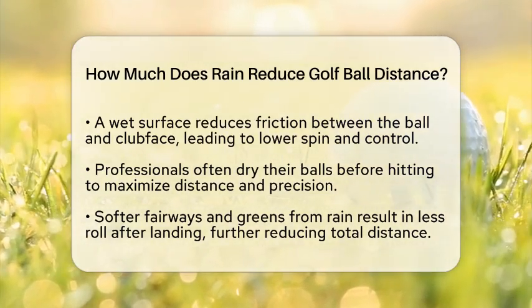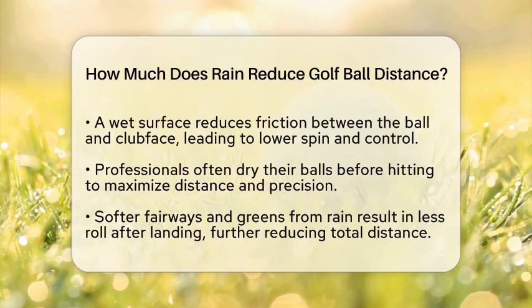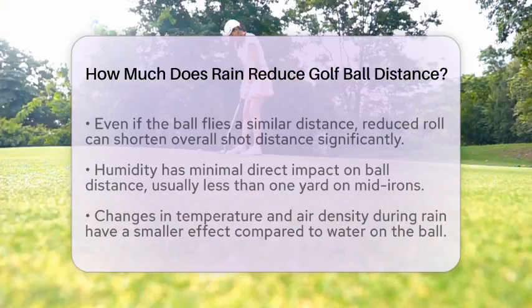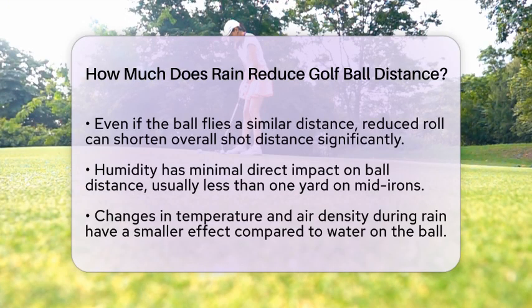Humidity during rainy weather has minimal direct impact on ball distance, usually less than a yard difference on mid-irons. However, it can slightly affect ball flight trajectory and spin. Changes in temperature and air density during rain can also influence distance, but these effects are generally smaller compared to the direct impact of water on the ball and course conditions.